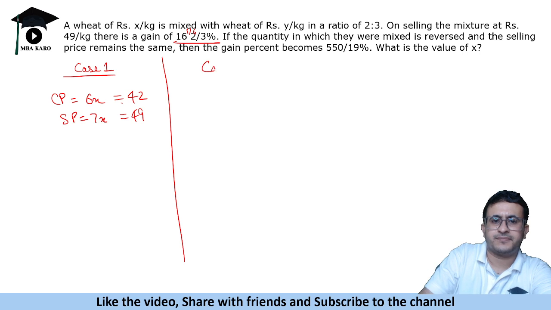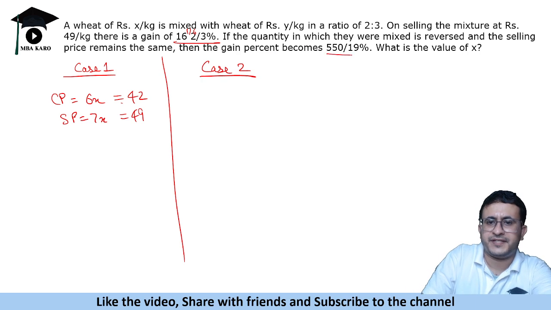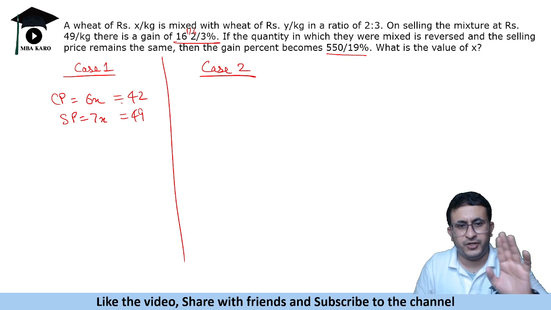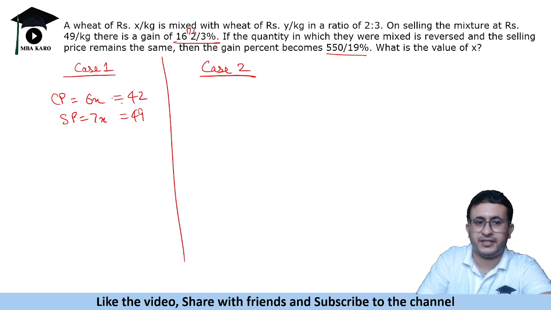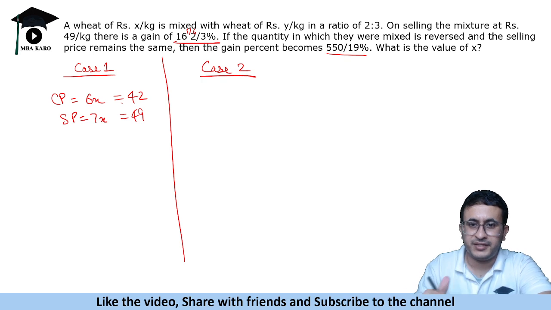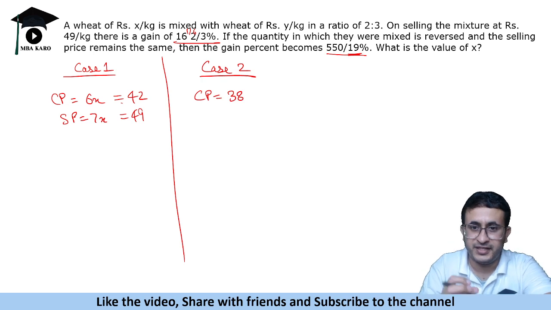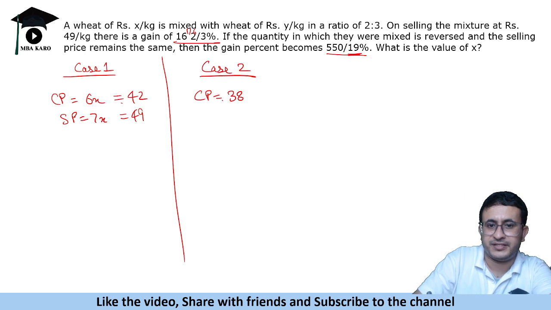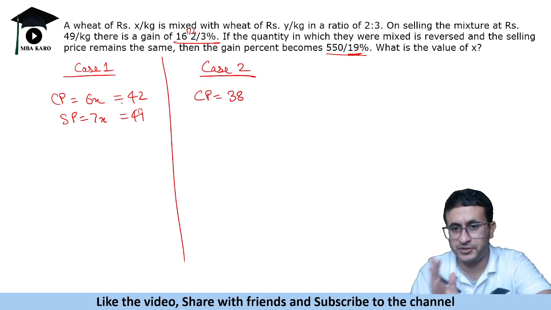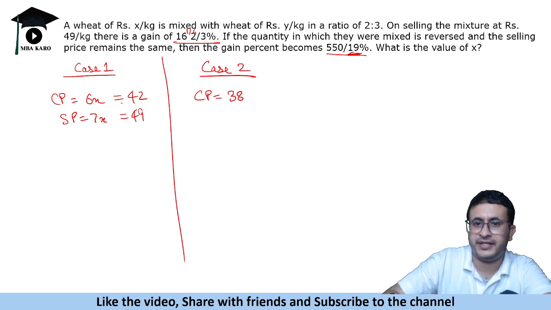And second case, now gain is given as 5 50/19%. No need to solve it using this method. Do not take the values here. Use common sense. 5 50/19% means what? The cost should be a multiple of 19, right? So can we guess that CP is equal to 38? If we took CP as 38, see, in the examination no need to check this also, but get that this is 38. Why? Because it is a multiple of 19 in the denominator.